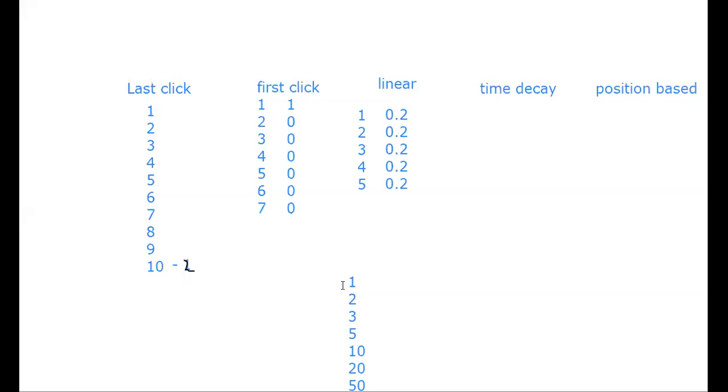So linear conversion will divide the touch points into equal numbers and attribute them to those 5 particular ads. Right, got it? The linear one.